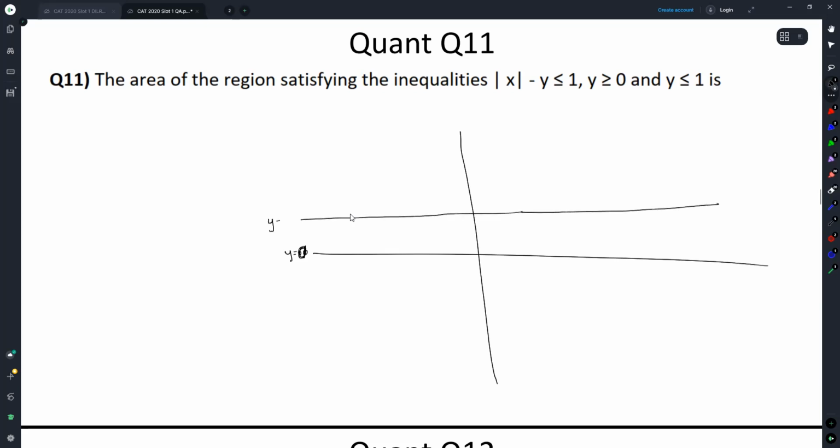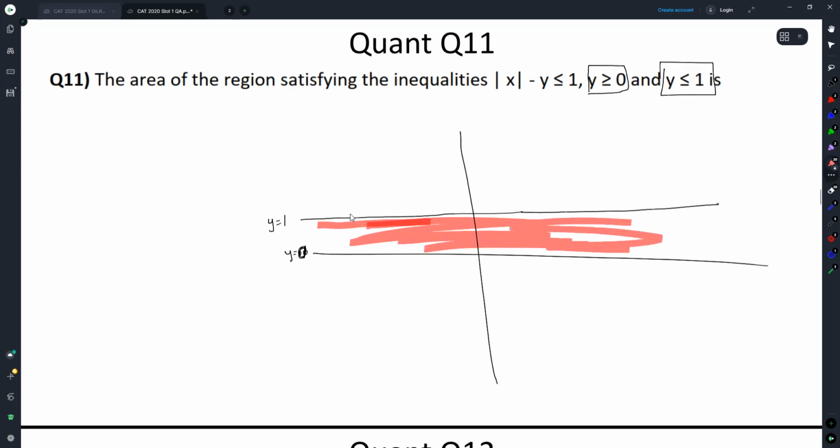This is y equal to 1 line. Whenever there is inequality, it will always be on the side of equality. Can I say we are only talking of this range right now? Lower than 1 and greater than 0, this is identified.